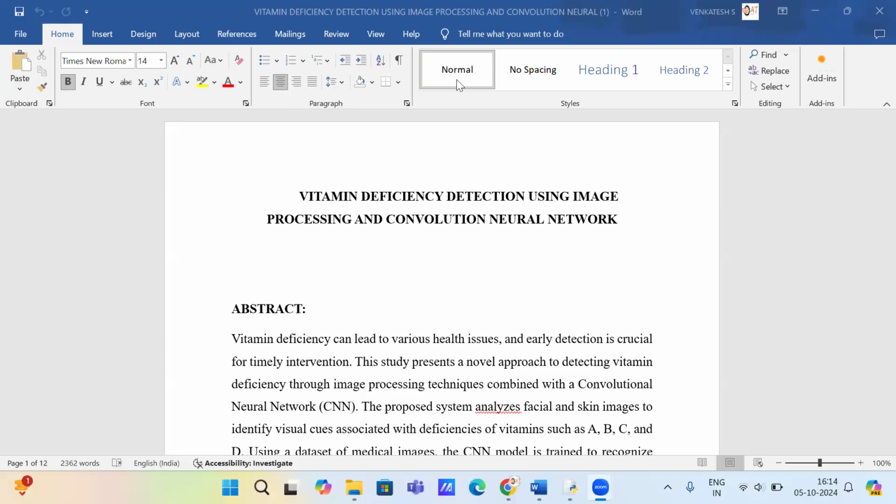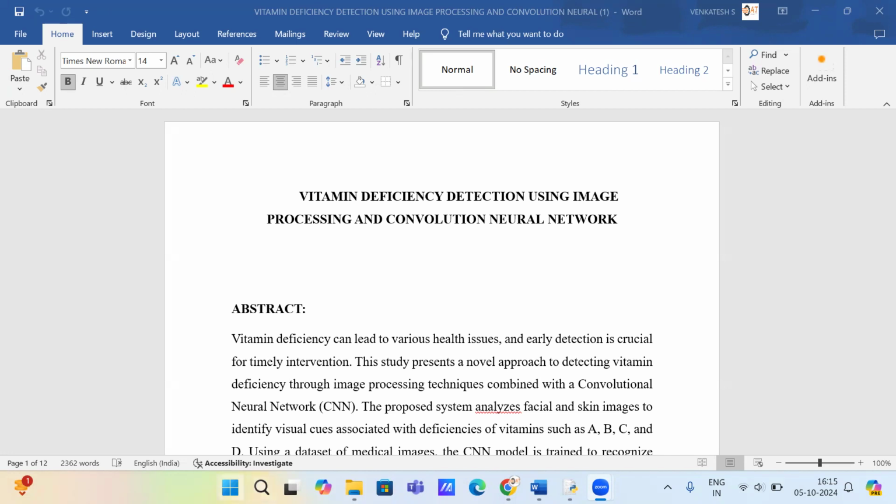Hello everyone. Today I'm going to give a demo of vitamin deficiency detection using image processing, and training is done through the CNN model. In this project, we have collected a dataset of different vitamin deficiencies, and training is done through the neural network. After that, the next process is the prediction part. Once the prediction is done, it will give the precautions and also the characteristics.